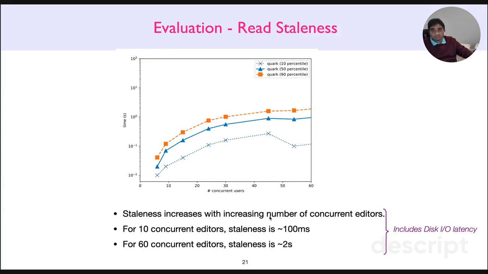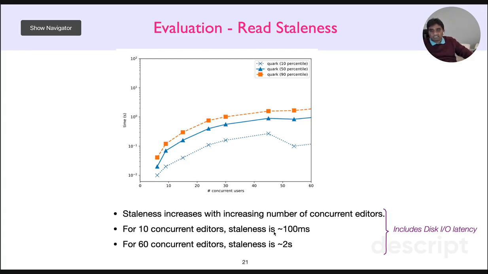But more interesting are the staleness measurements, where we measure the time it takes for a version to propagate across the network and get merged into another version, right? So it's not just the network latency and of course the disk latency, but also the time it takes for Quark to determine this merge to be legal and allow this merge. We know that the staleness essentially increases with the increasing number of concurrent editors. This is log scale, so the increase is pretty much linear.